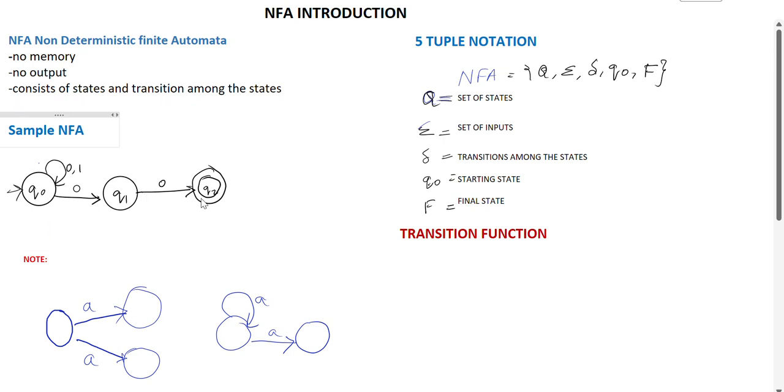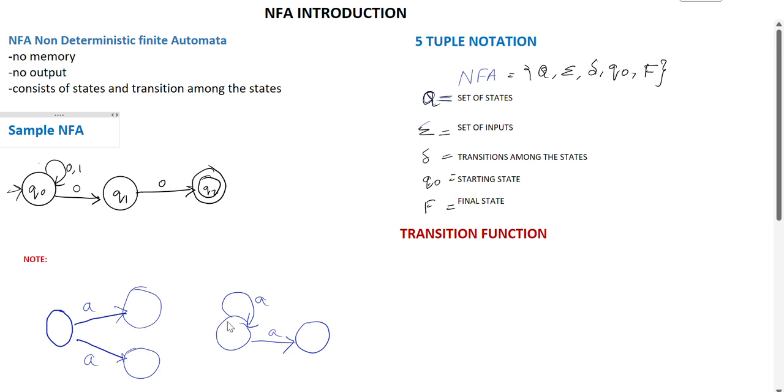Here Q0, Q1, Q2 are the states and 0 and 1 are the inputs given to the states. And here you can note NFA will accept any transition like this, unlike DFA. DFA will not accept a transition like this, where one state accepts the same input and moves to two different states. This is not possible in DFA.